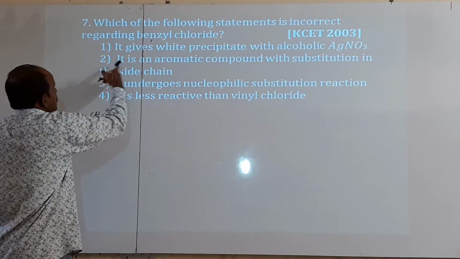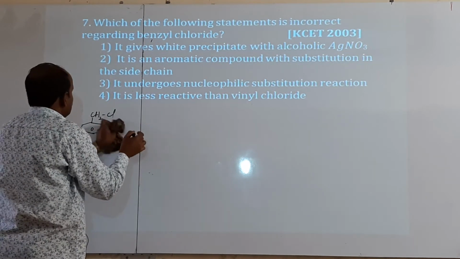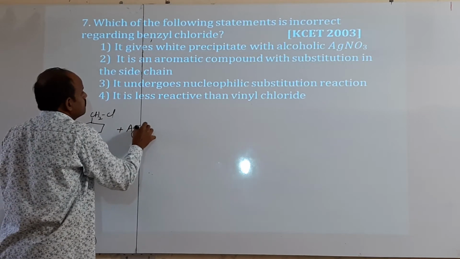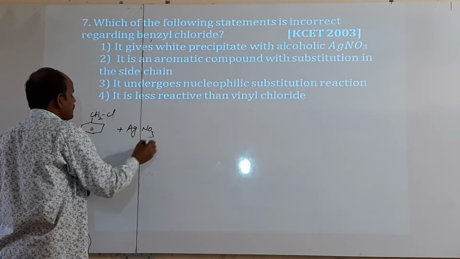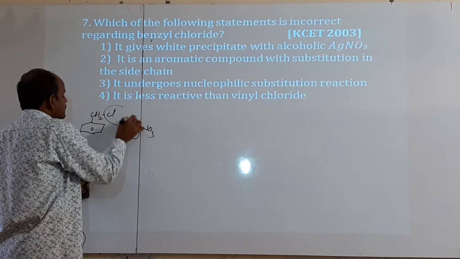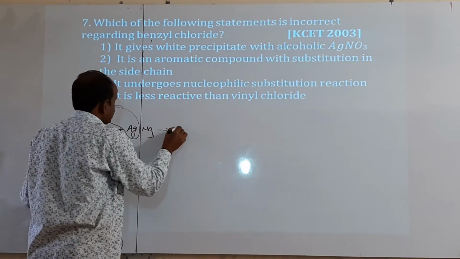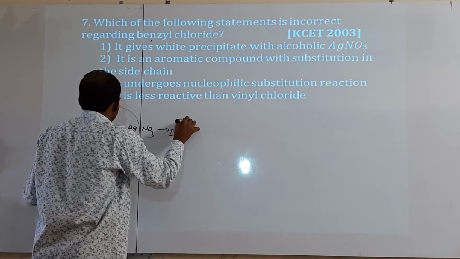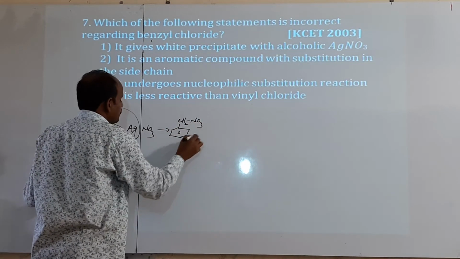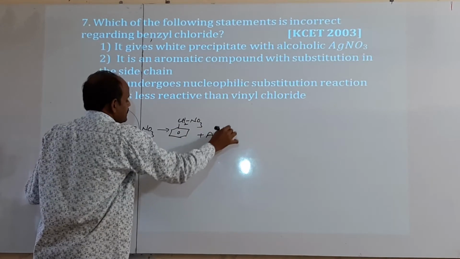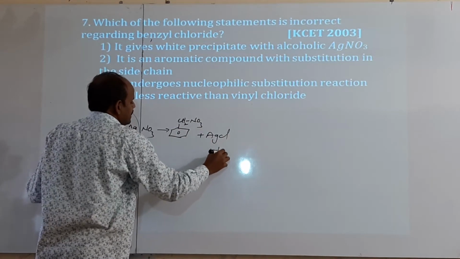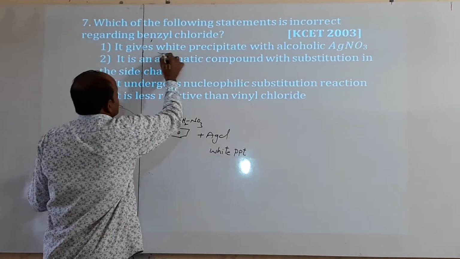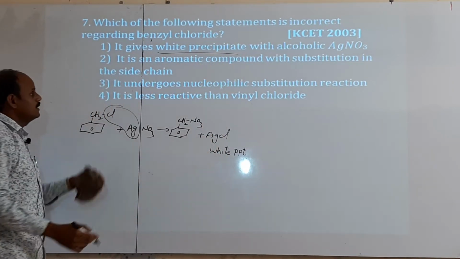First option. It reacts with alcoholic AgNO3. Then AgCl is removed. C6H5CH2NO3 is formed, along with AgCl. AgCl is the white precipitate. Thus it forms a white precipitate.